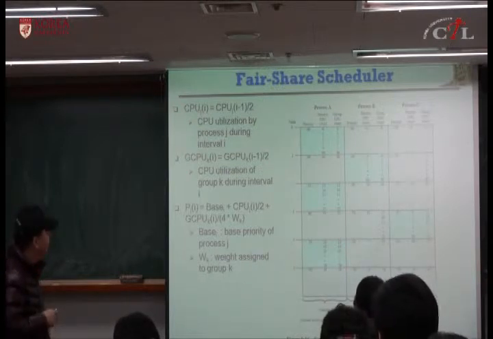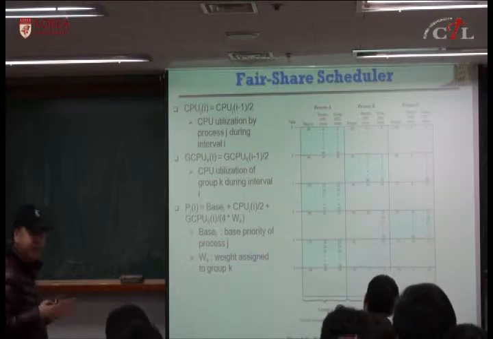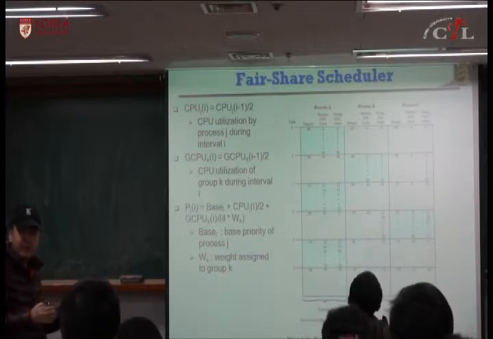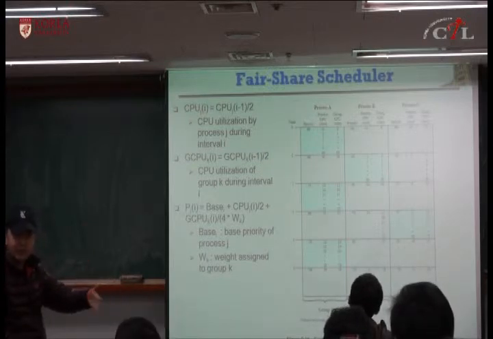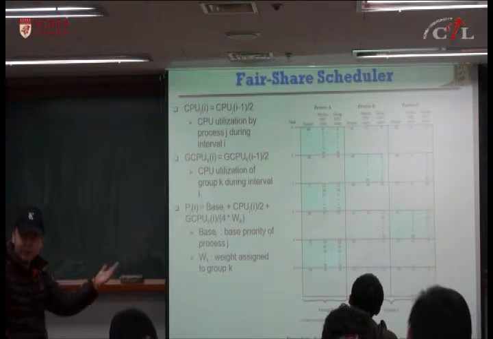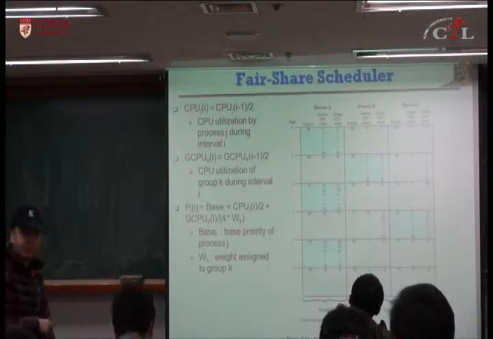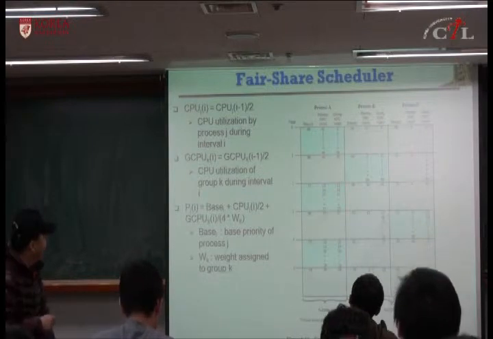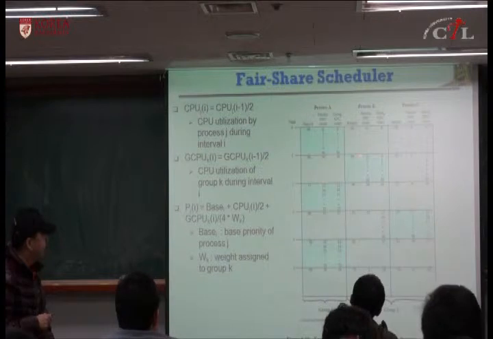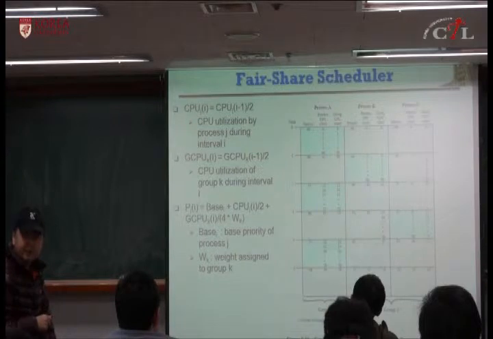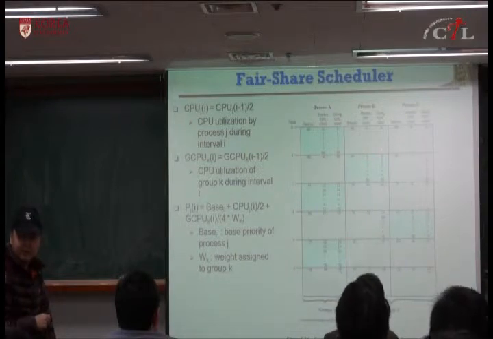Anyhow, smaller number means higher priority. So their priority is increased from 60 to 90, which means they have been assigned lower priority because of their CPU utilization at the previous interval, and which accounts for also group utilization of this group, which has only a single process. Okay. For the other group, they have not used CPU before, so their CPU utilization should be 0, their group utilization should be 0, and their base priority is 60, so their priority is 60. Okay, so these two had the highest priority. Let's assume that this one gets the CPU.